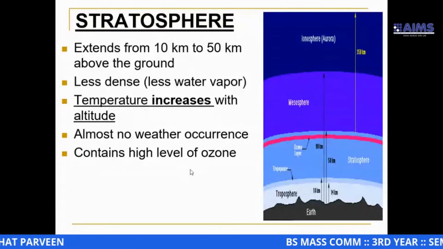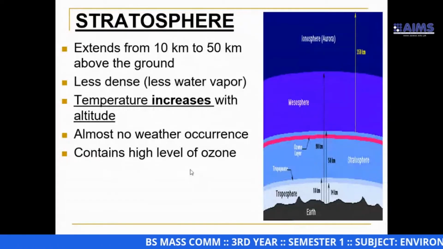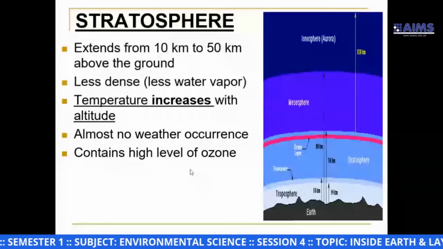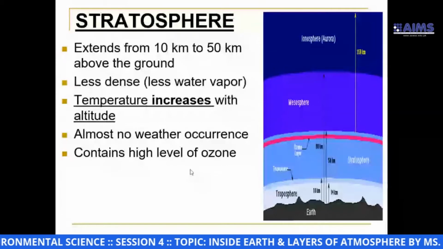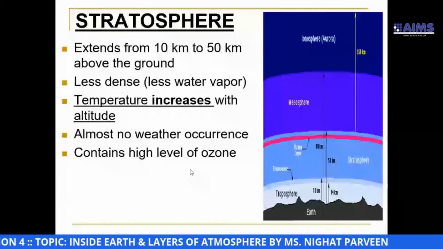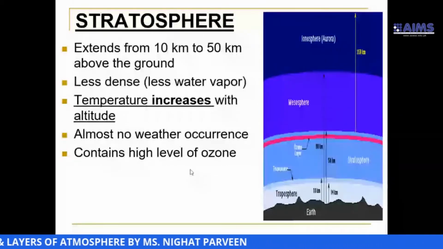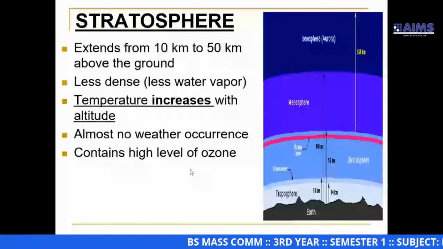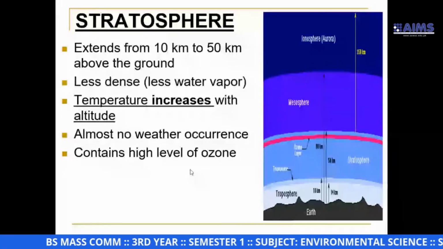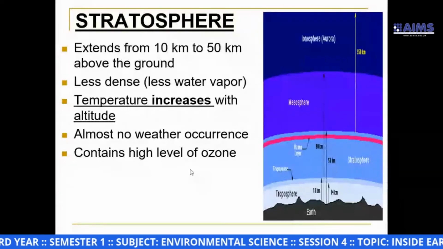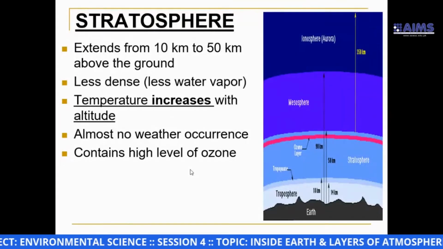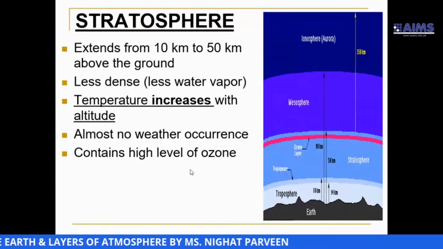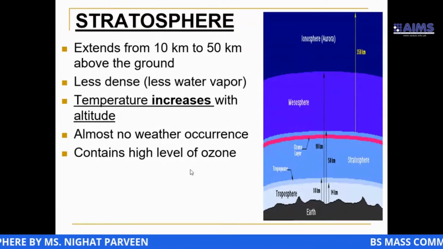So nature has a protective layer that acts just like an umbrella in hot weather. So the stratosphere contains a high level of ozone layer. Ozone is simply three atoms of oxygen. So the stratosphere contains nitrogen, oxygen, ozone, and some water vapor because it's less dense.